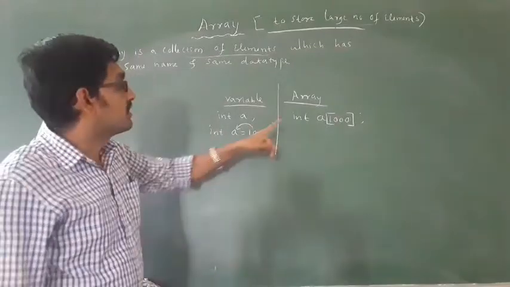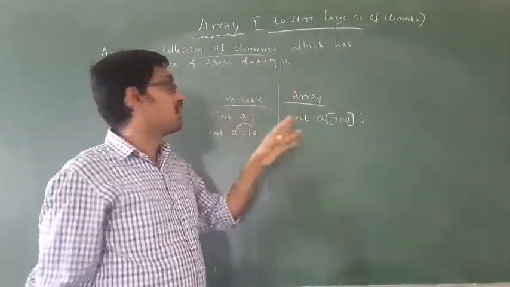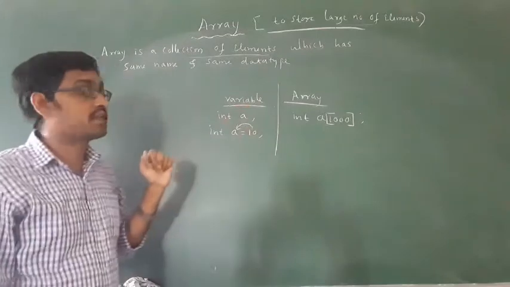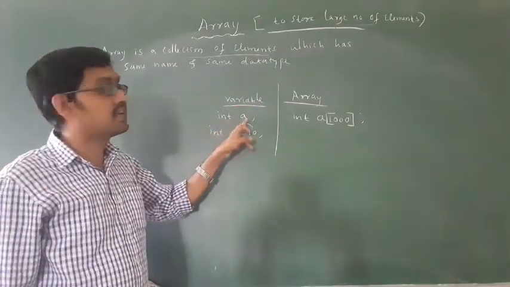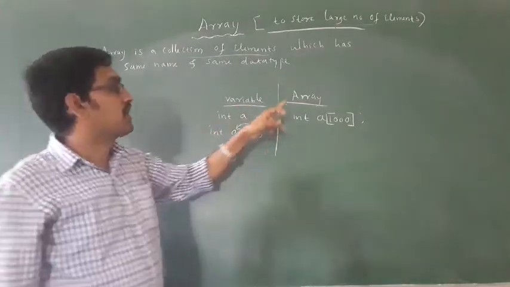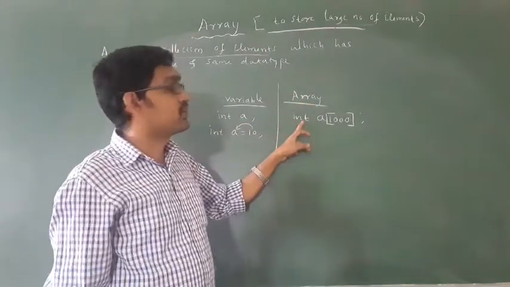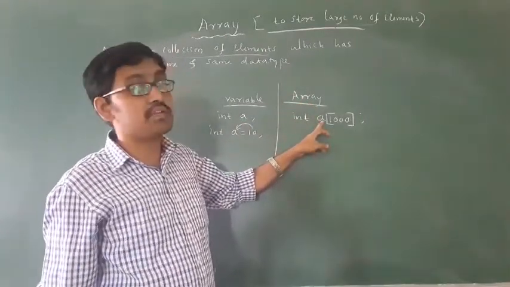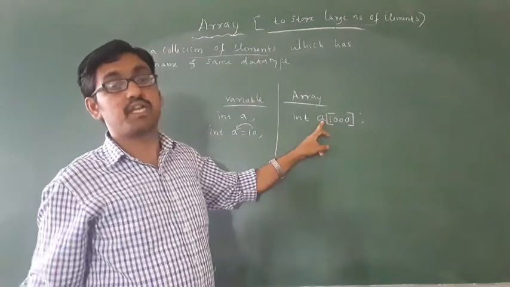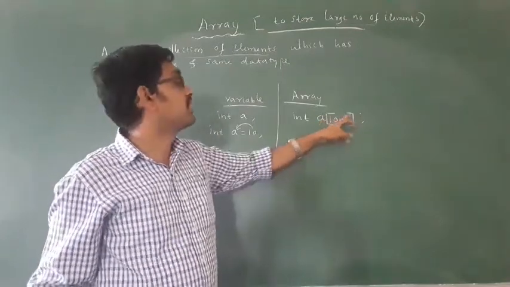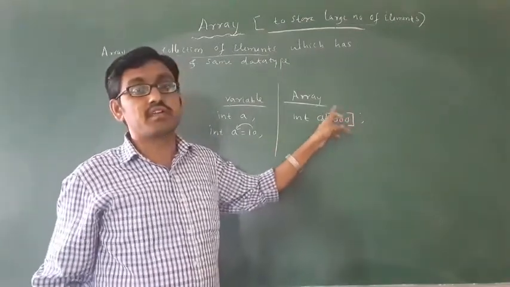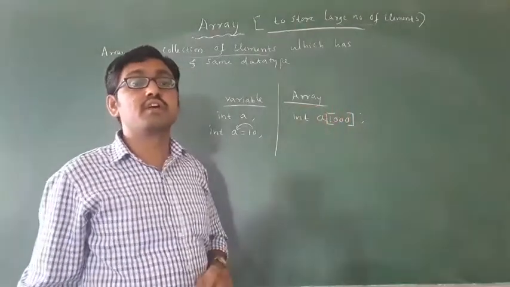Got it? See, how to declare array, how to declare variable? A variable can be declared by using data type, then a variable name. But an array can be declared by using data type, then the array name, and then in the subscript you have to write the size.